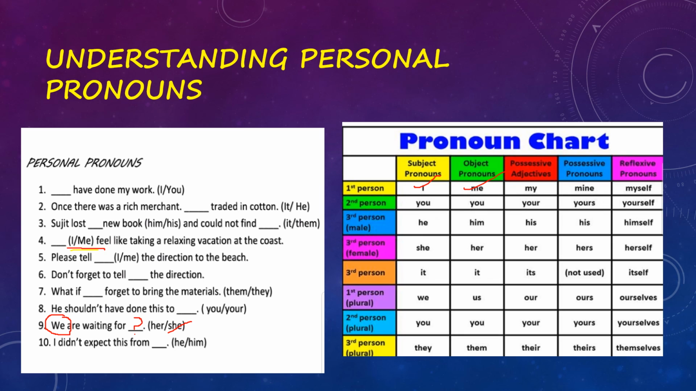Next, I didn't expect this from he or him. Again, here on the predicate side a blank is there. So we have to insert an object pronoun. So: I didn't expect this from him. Right? You can see in the chart, it is him over here on the object side. So we will have: I didn't expect this from him.